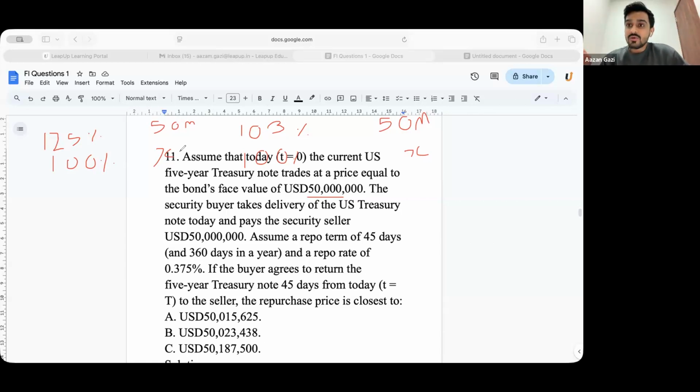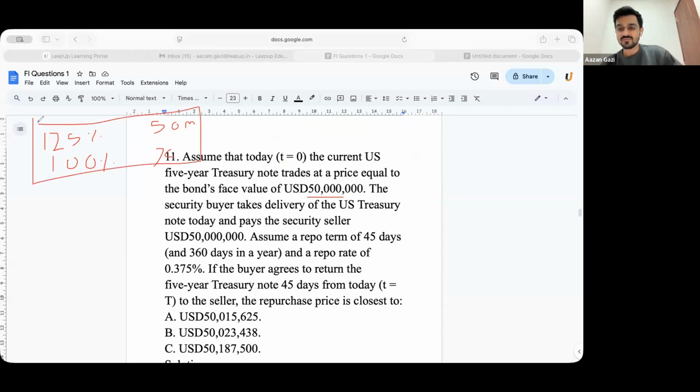Now, Iraya was asking, what do you mean by haircut? In this case, Iraya, first and foremost, can you tell me what would be the loan given to the borrower? Quickly, what would be the loan given to the borrower in this case? Would it be 40 million, Iraya? If the person has a margin of 125%, that would be 40 million as loan given, right?